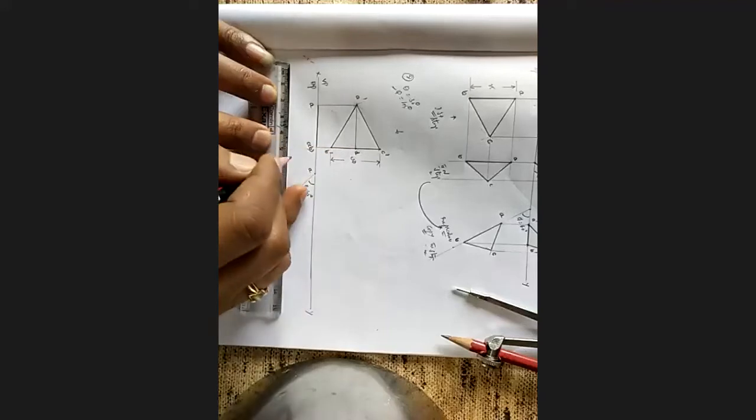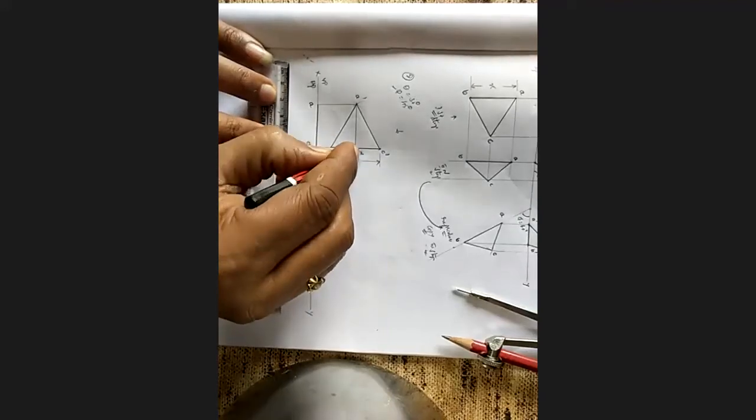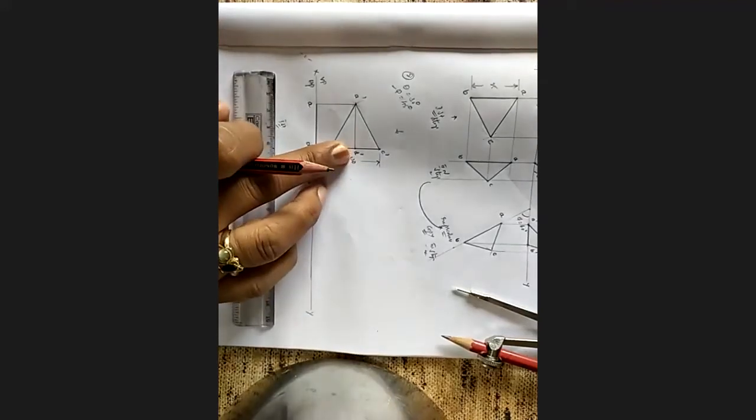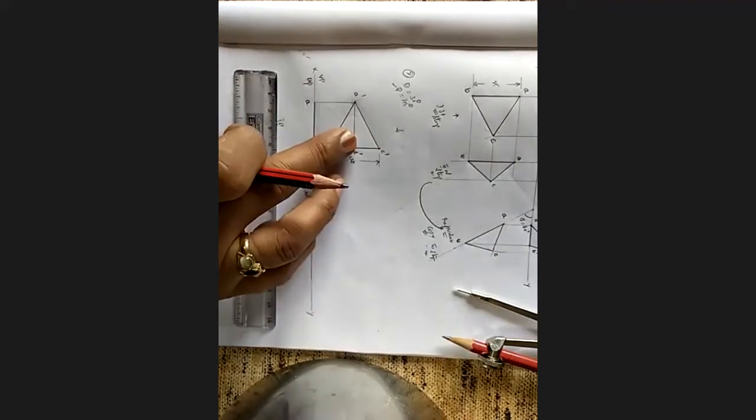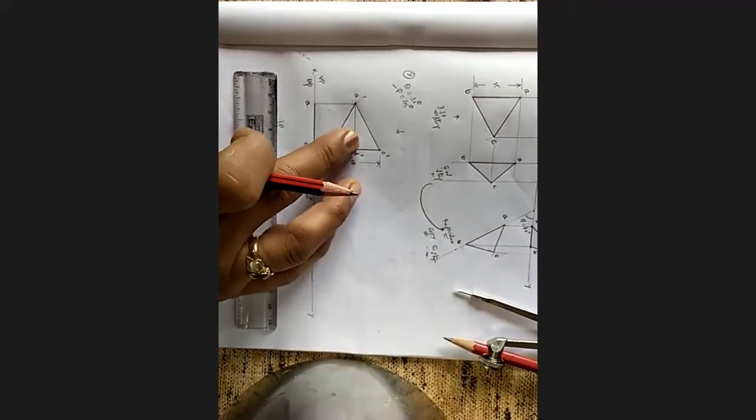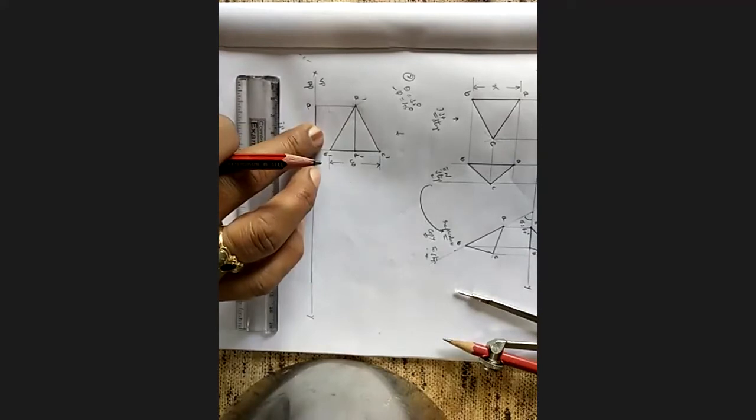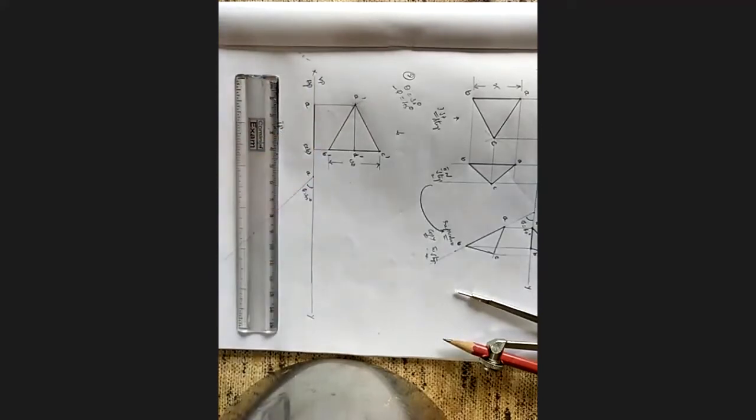So I will say this one D and this one as D. Agree? It is a bisector. It will divide this equilateral triangle into two segments. Agree?